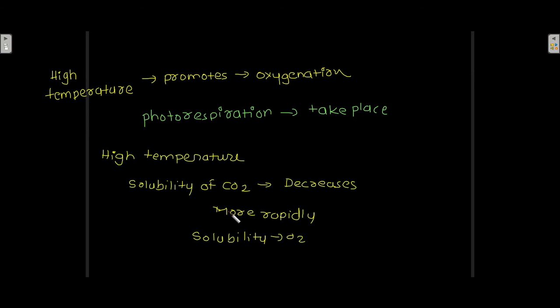At high temperatures, the solubility of carbon dioxide decreases more rapidly as compared to the solubility of oxygen. That is the reason why you have more oxygen as compared to carbon dioxide, and why at high temperature oxygenation is promoted and photorespiration takes place.